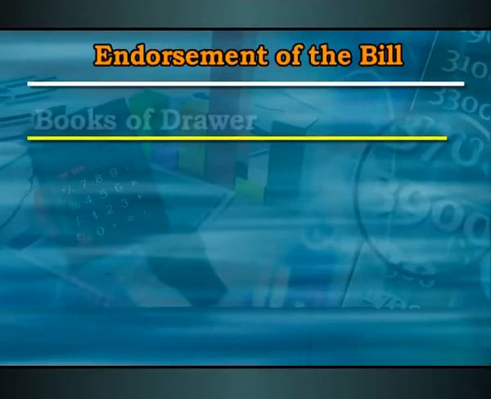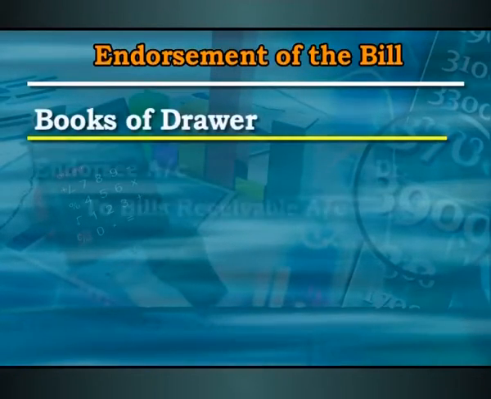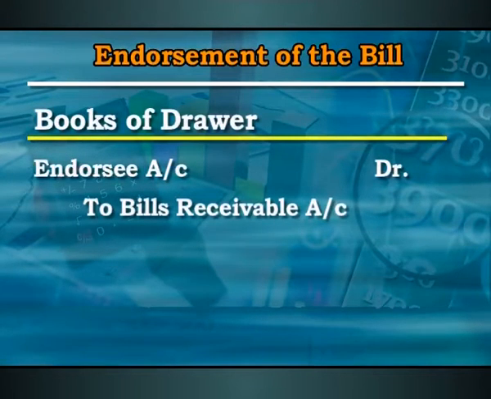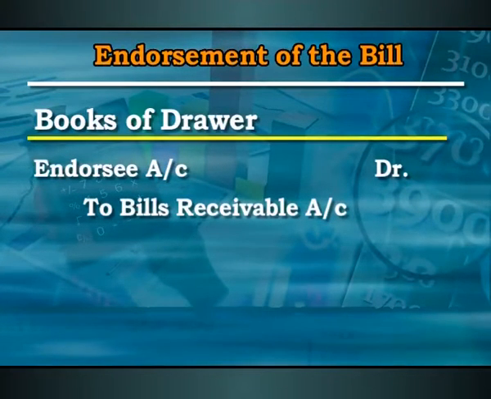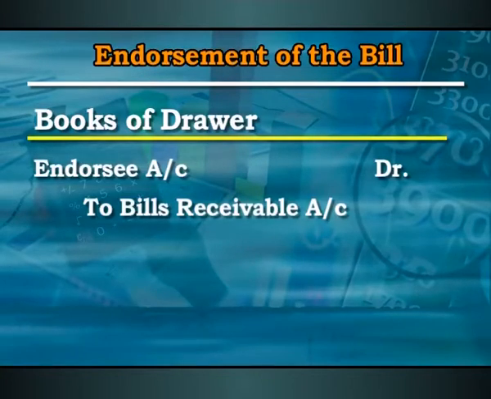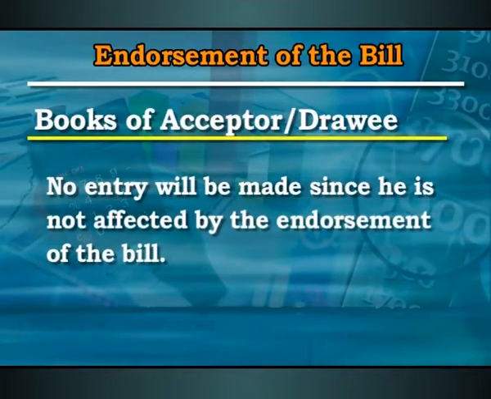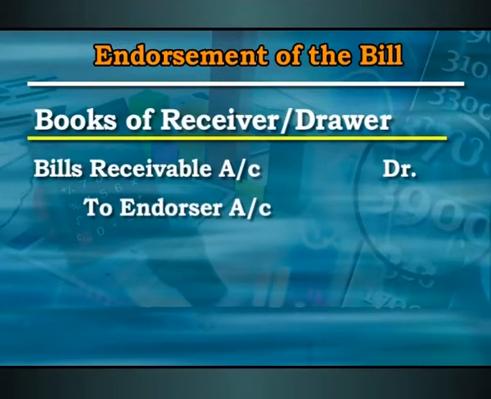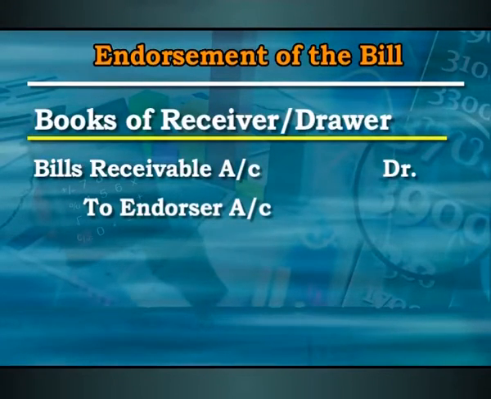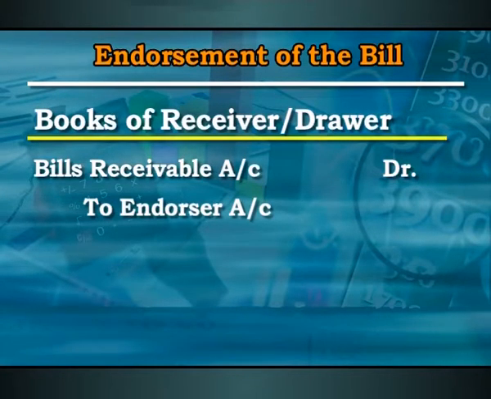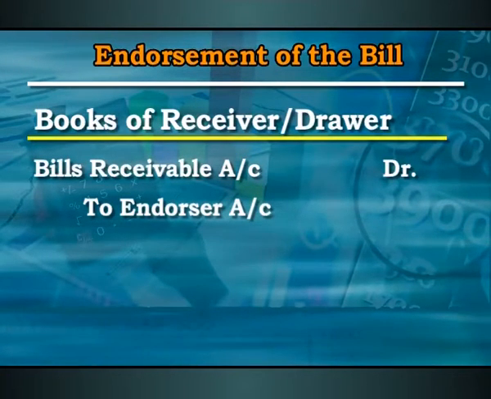Here, as per the rules of accounting, whosoever receives is going to be debited. So endorsee will be debited to bills receivable account. The bill goes out, and again no entry is going to be passed in the books of the drawee. As far as the endorsee is concerned, he is going to receive the bill, so in his book, bills receivable account will be debited, and from whom has he received the bill? From A, so we will write A, or it could be any other person, so we can write endorser.